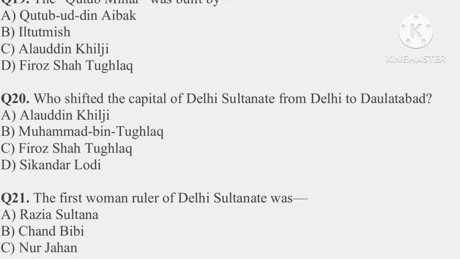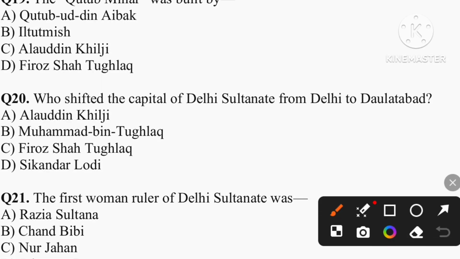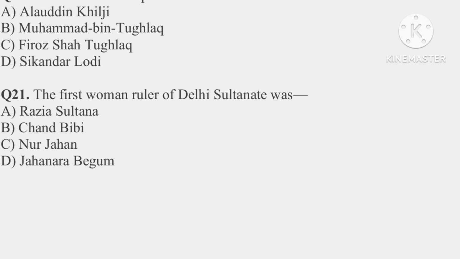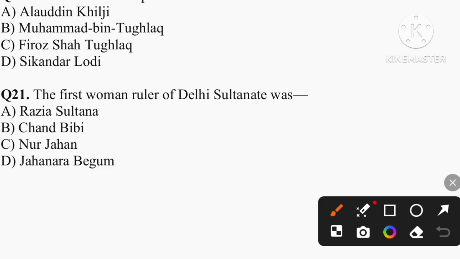Question number 20. Who shifted the capital of Delhi Sultanate from Delhi to Daulatabad? So the correct answer is option B, that is Muhammad bin Tughlaq. Question number 21. The first woman ruler of Delhi Sultanate was. Answer is option A, that is Razia Sultan. So the period was from 1236 to 1240.